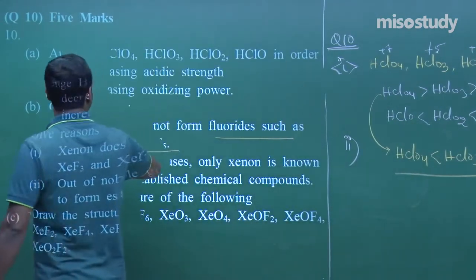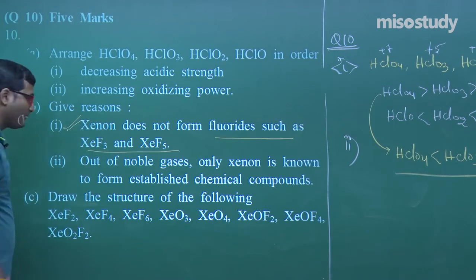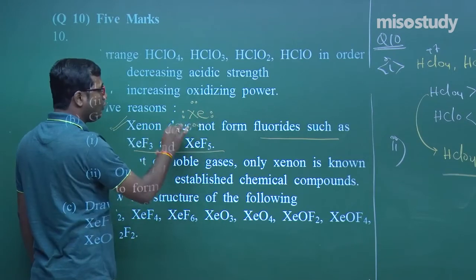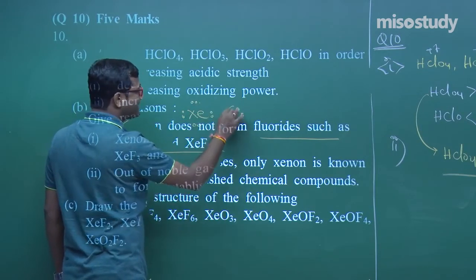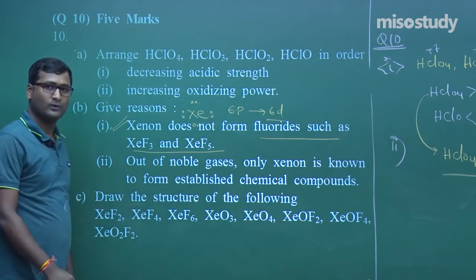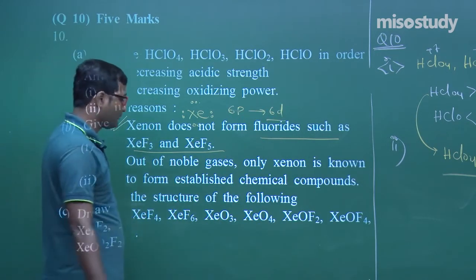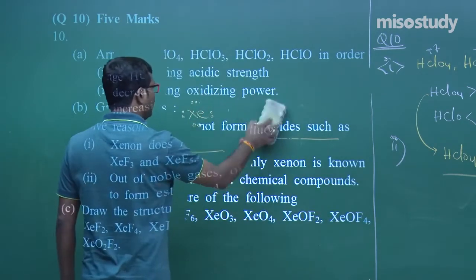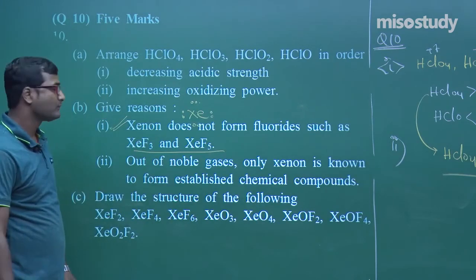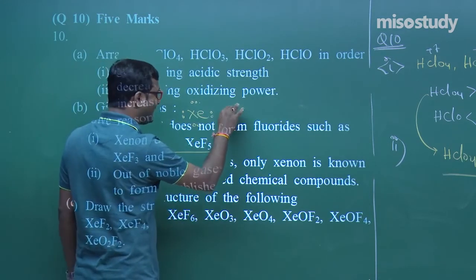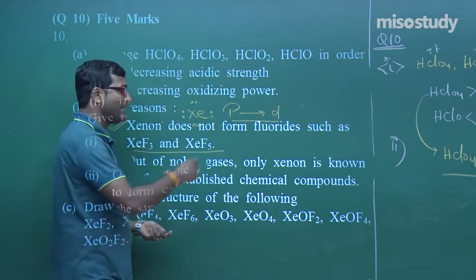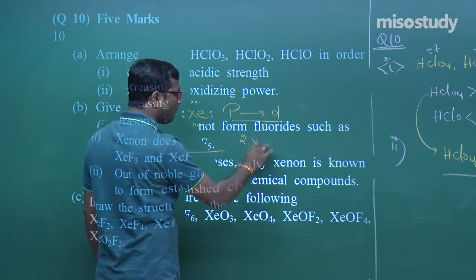This is a good question. As we know, xenon has all paired electrons. So when the electron jumps from 5p to 5d, clear to you? What is the electronic configuration of xenon, atomic number 54? I think in 54 there is the involvement of 5p, not 6. Clear to you? So in xenon, when the electron shifts from p to d, there is the involvement of either 2, 4 or 6 unpaired electrons.